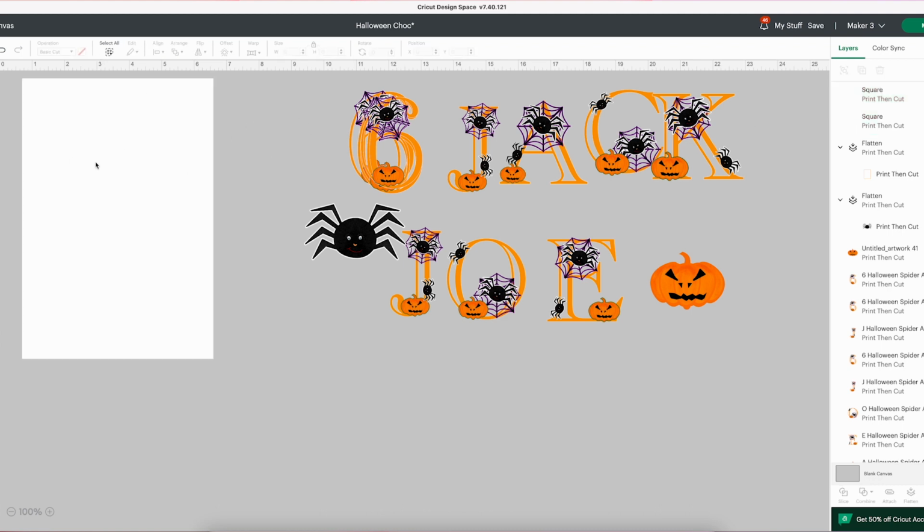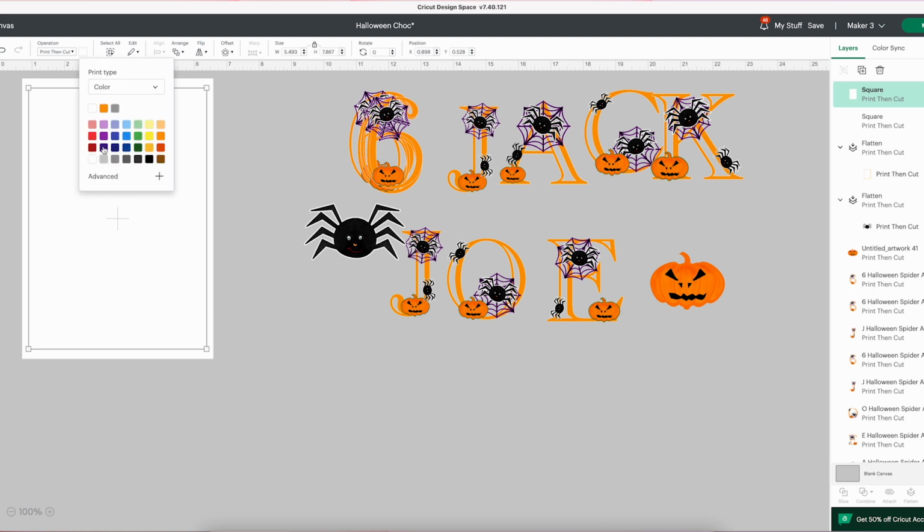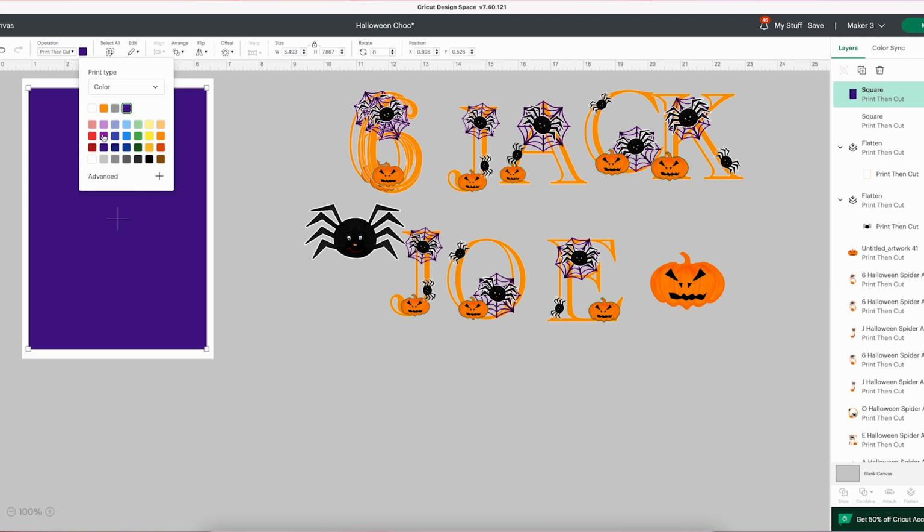Now I'm going to go to my colour bar and choose a colour. So I'll colour that layer. We'll go for purple for now. We might change it. And then what we're going to do is duplicate that layer again.